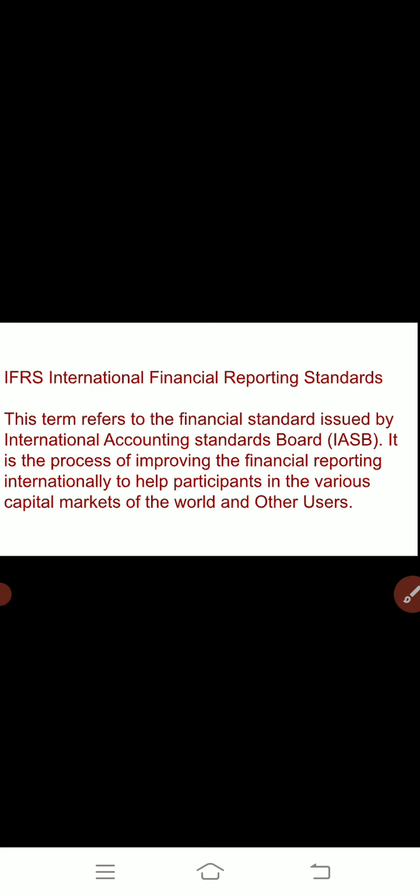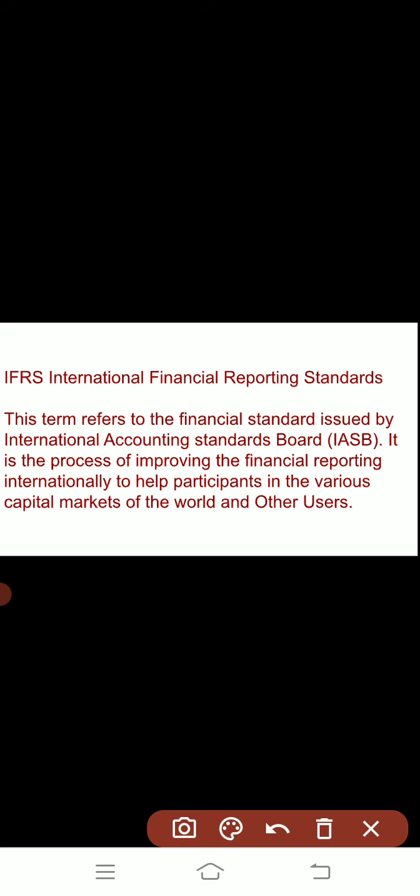Now we will discuss the International Financial Reporting Standards. So what is IFRS? That is International Financial Reporting Standards. This term refers to the financial standards issued by the International Accounting Standard Board. It is the process of improving the financial report internationally.